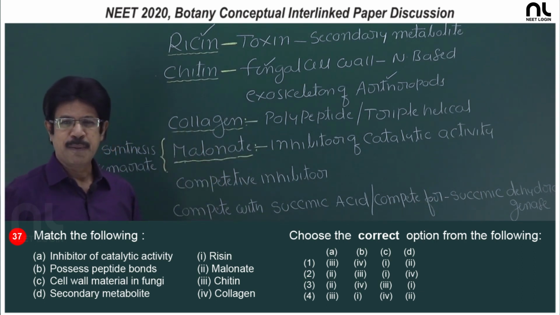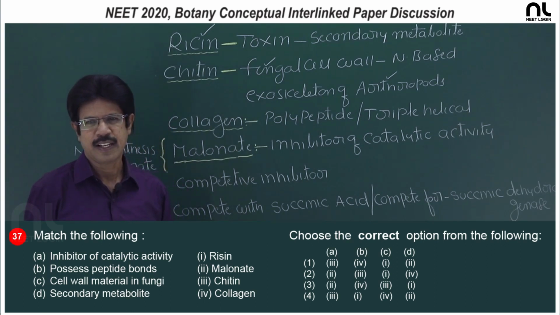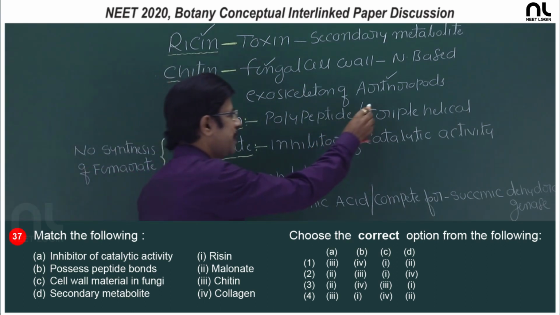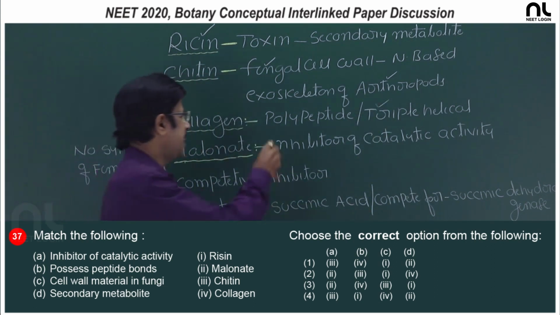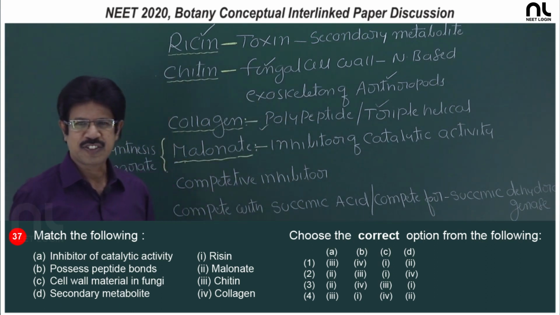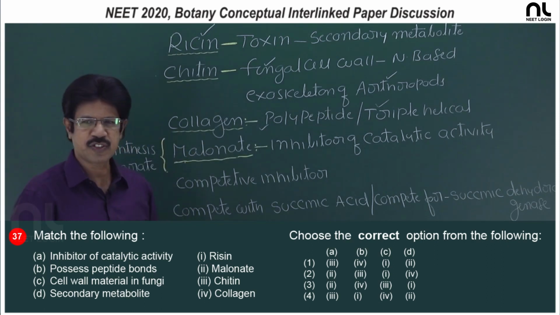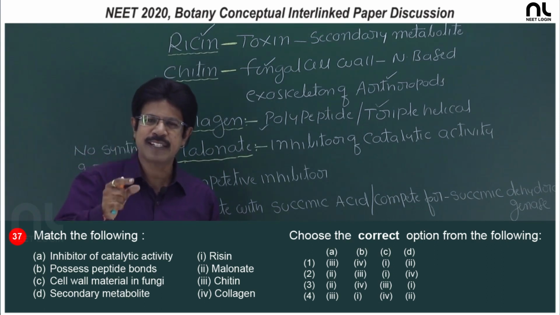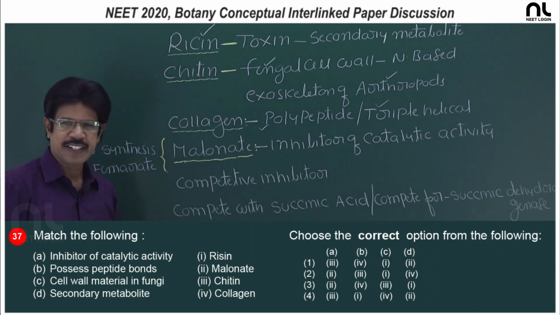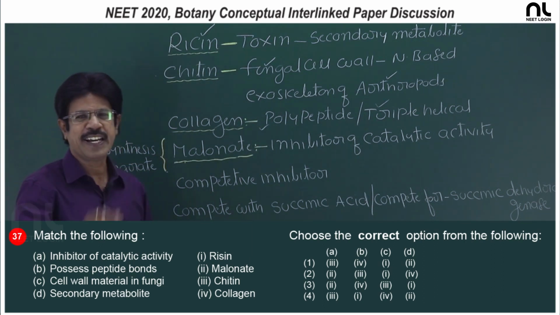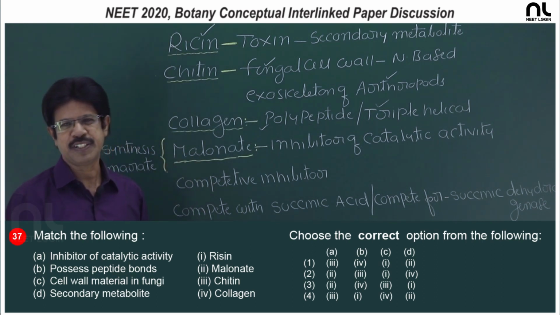Collagen is an abundant animal protein, an intercellular ground substance, and it has a triple helical structure with 3 polypeptide chains. The structural biologist Ramachandran proposed this collagen structure and published it in Nature magazine. And malonate is an inhibitor of catalytic activity, because malonate acts as a competitive inhibitor.